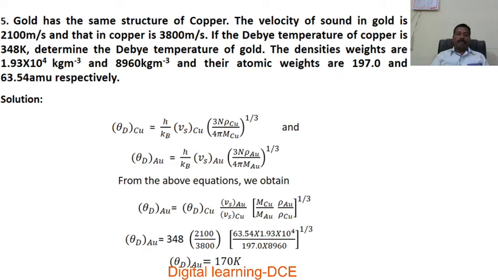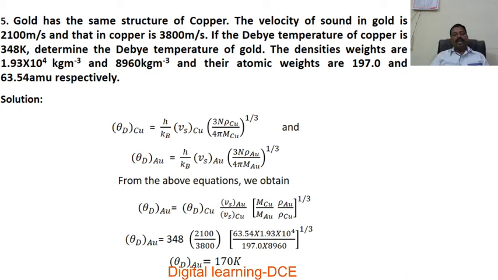You have to determine the Debye temperature. The densities are 1.93 into 10 to the power of 4 kg per meter cube and 8960 kg per meter cube, and their atomic weights are 197.0 and 63.54 AMU respectively.